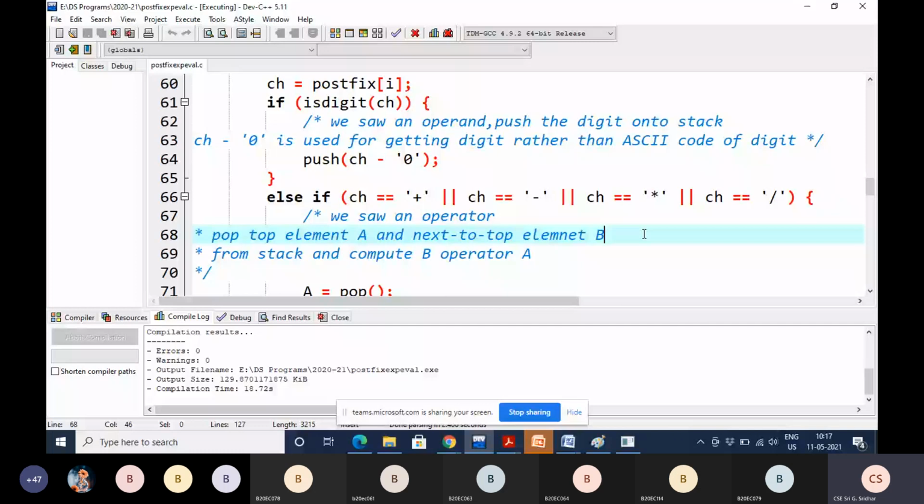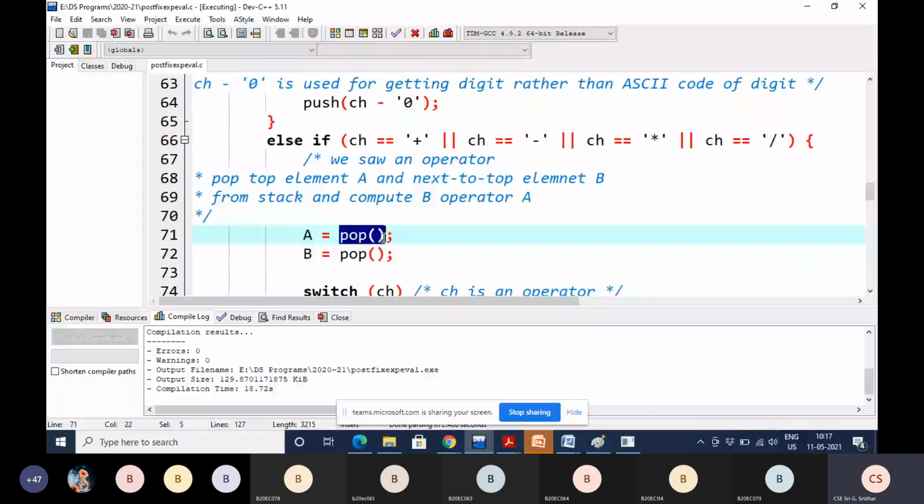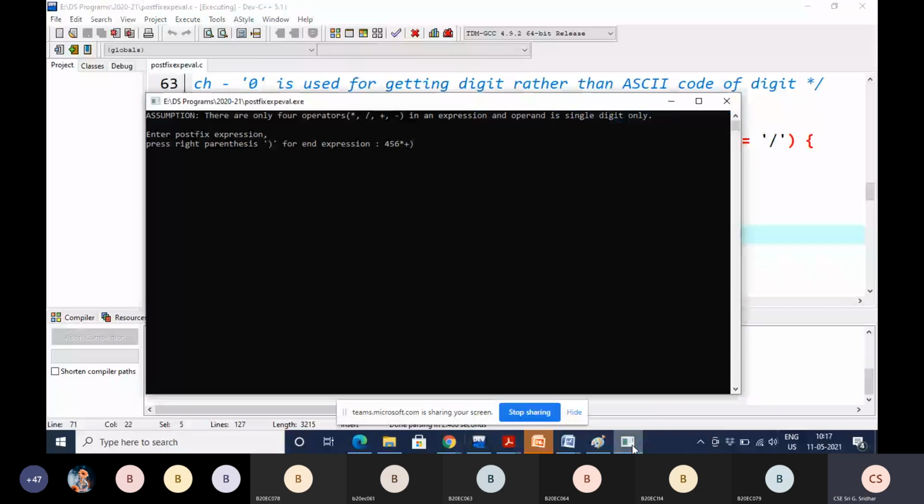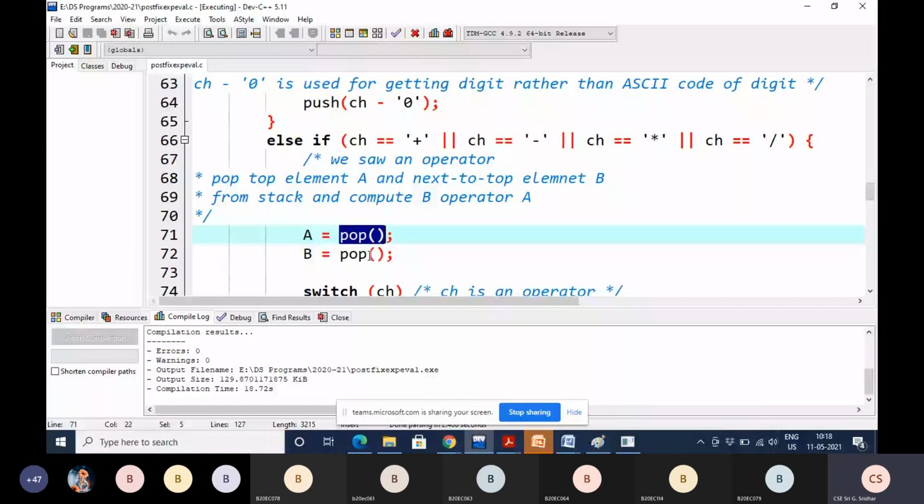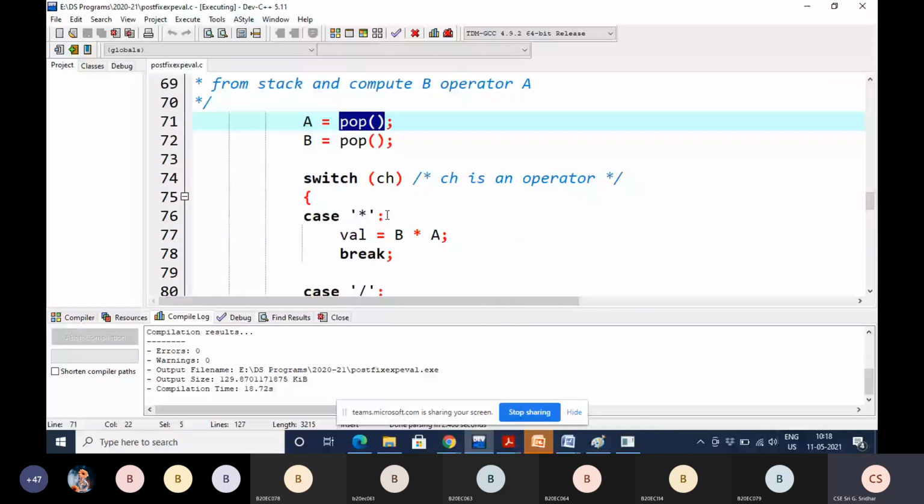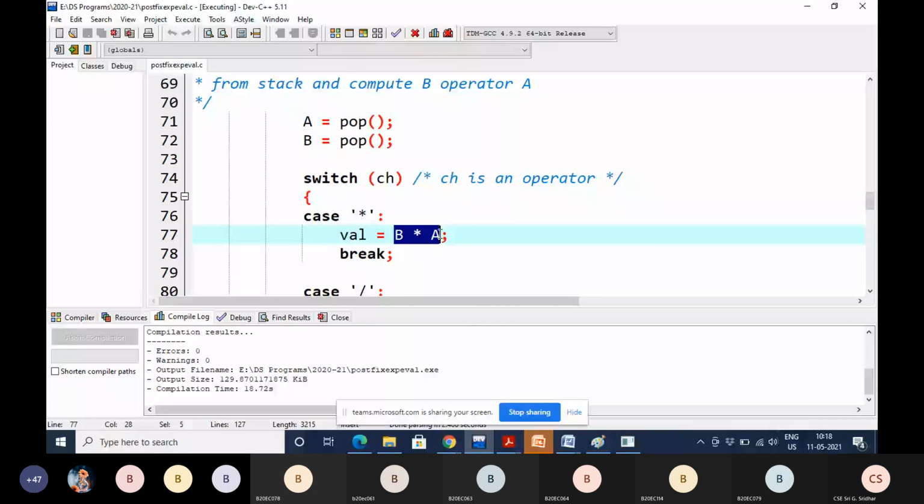Now we are popping the first element. What is the first element here? That is the topmost element, first element. 6 and 5. Very good. 6 we are storing in A, and for the next pop operation we delete 5. 5 we are storing in B. Now switch on CH. What is the CH value? Star. If so, that star is matching with the first case itself, then you have to perform B into A, that is 5 into 6, 30. The result you are storing in value.